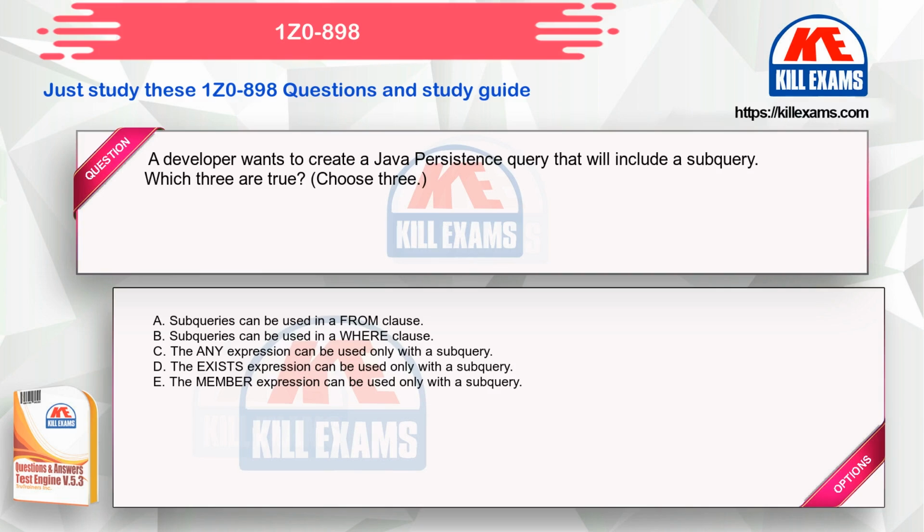A developer wants to create a Java Persistence query that will include a subquery. Which three are true? Choose 3. Option A. Subqueries can be used in a from clause. Option B. Subqueries can be used in a where clause. Option C. The ANY expression can be used only with a subquery.